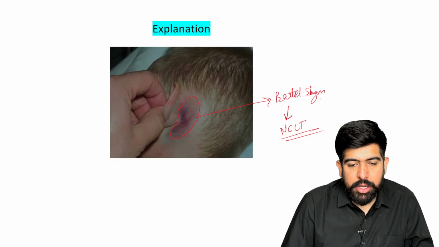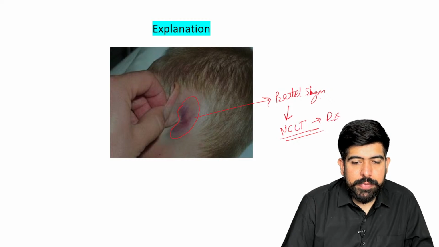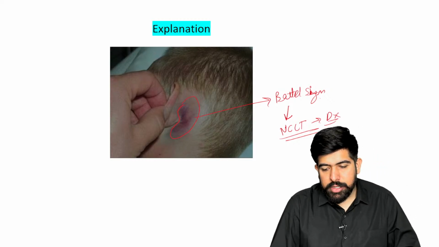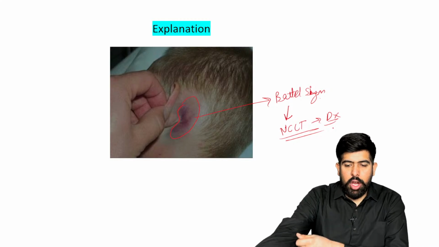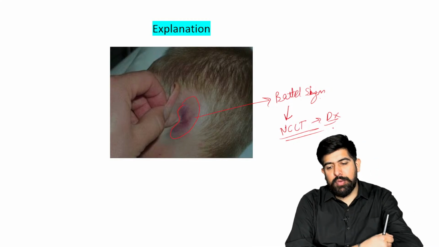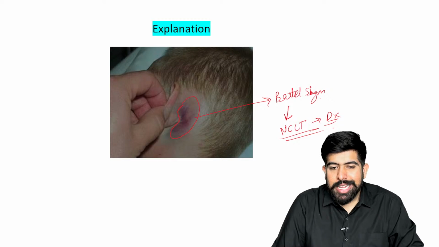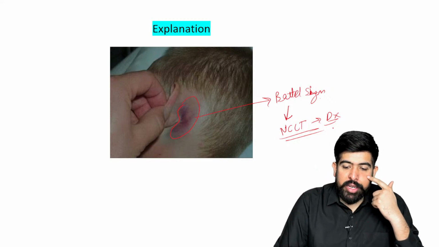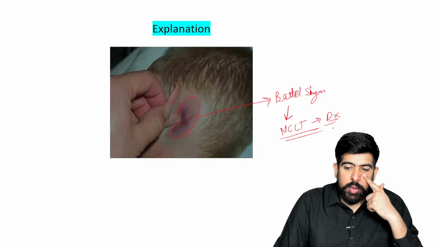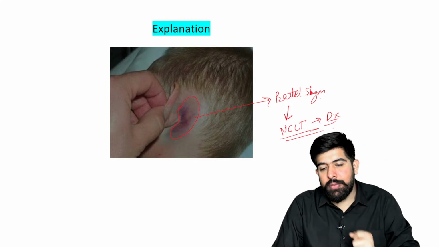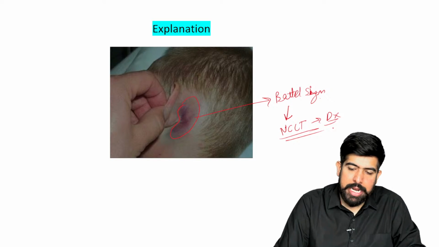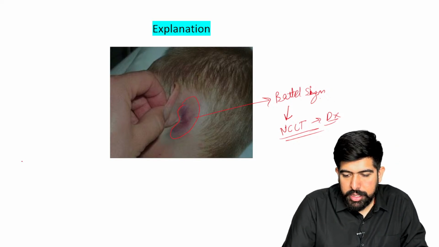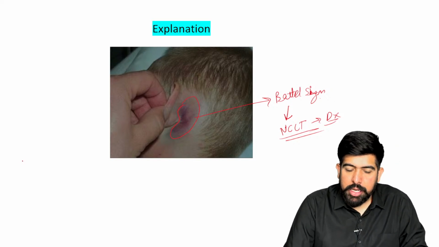Of course, NCCT will be prescribed for making the diagnosis. Very good. In an orbital floor fracture, please remember, there will be a blowout fracture. There will be ecchymosis below the eye, inferior to the eye, not the raccoon eye. Raccoon eye is seen in anterior cranial fossa fracture. Okay, doctor. Very good.